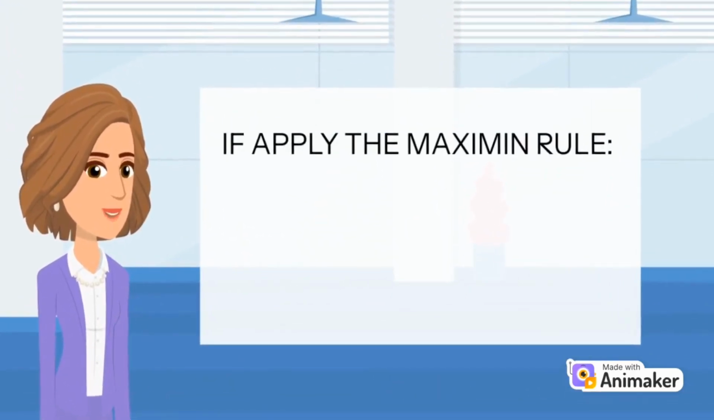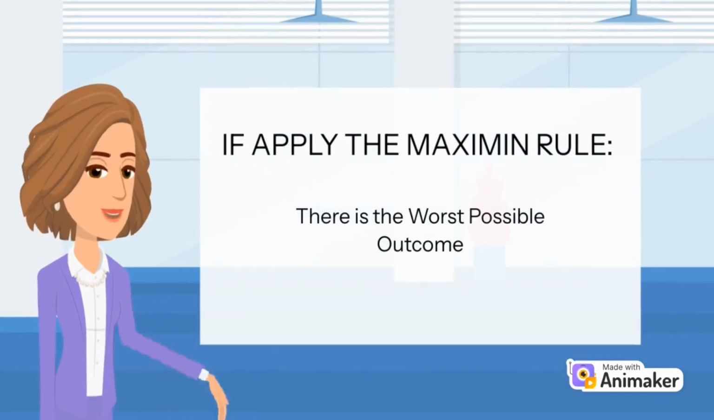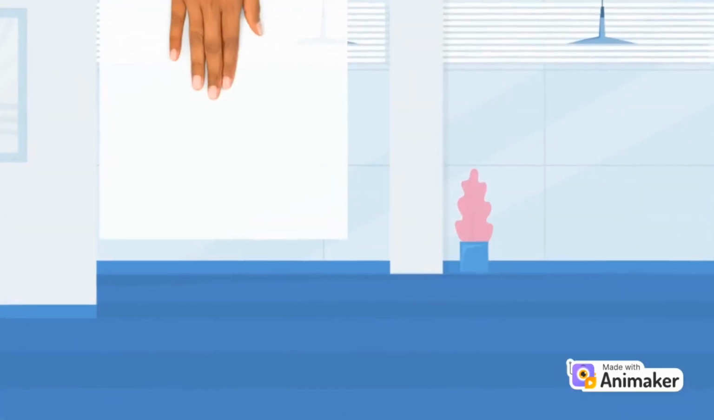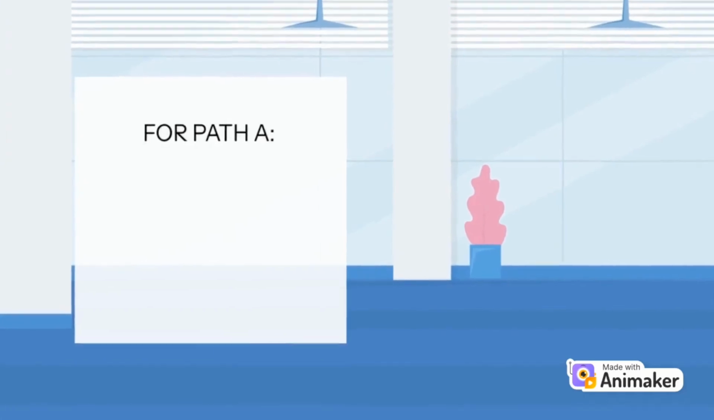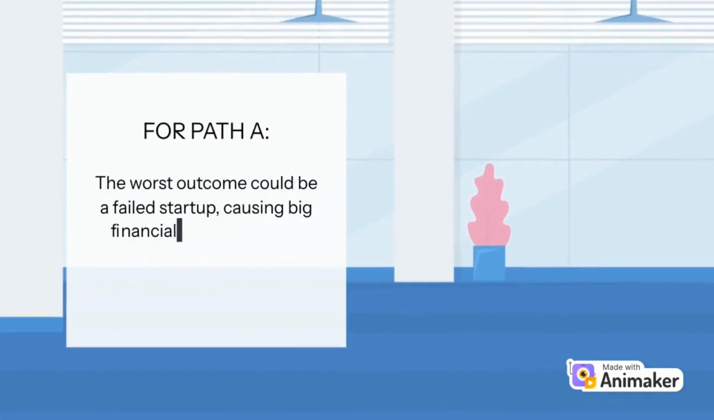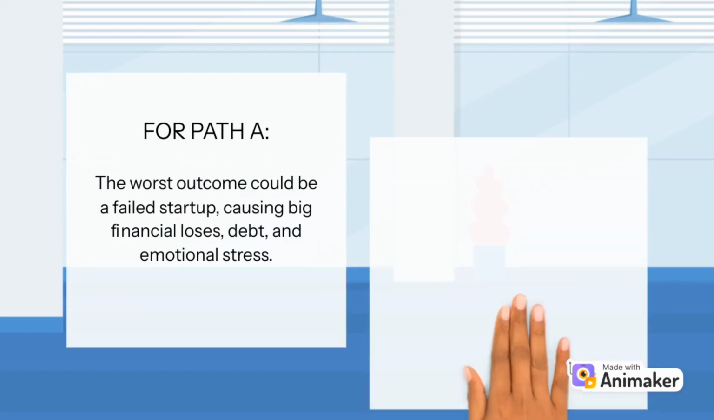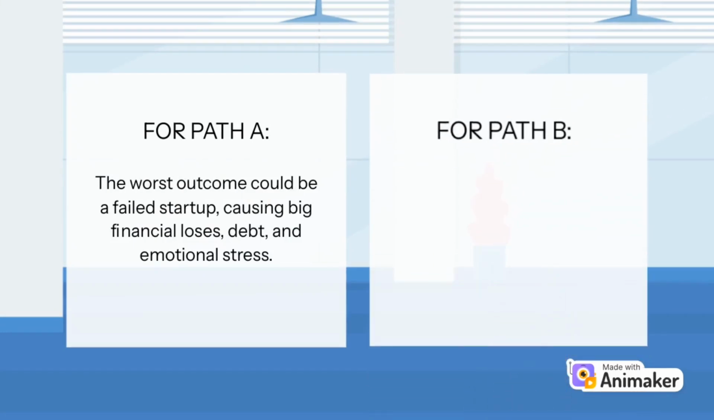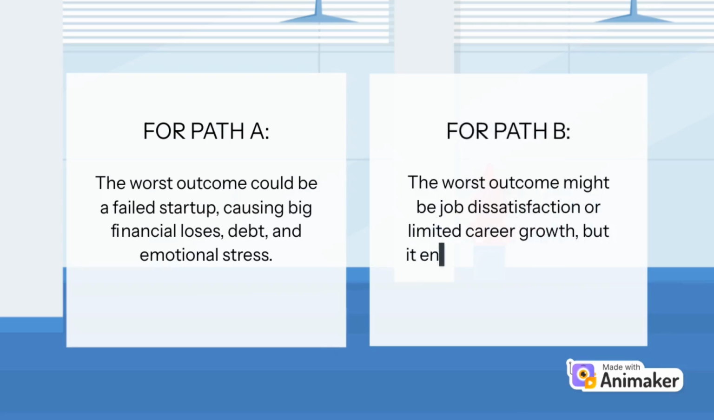If we apply the Maximin rule, there is a worst possible outcome. For path A, the worst outcome could be a failed startup causing big financial loss, debt, and emotional stress. For path B, the worst outcome might be job dissatisfaction or limited career growth, but it ensures a stable income.